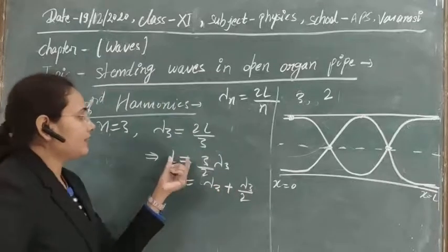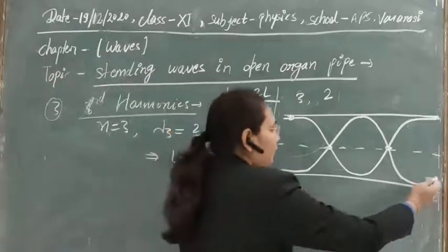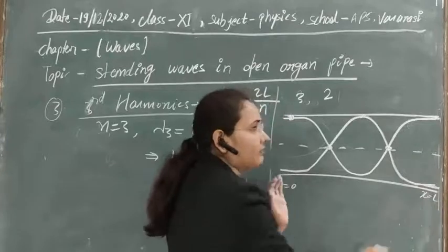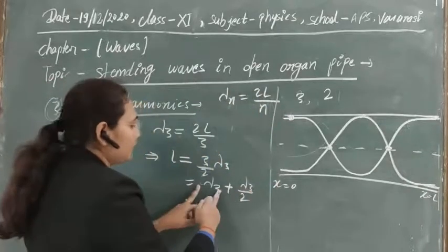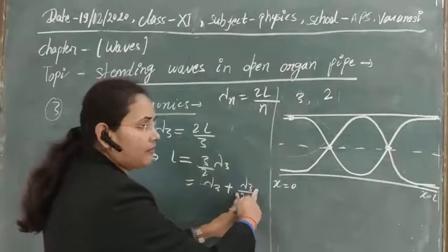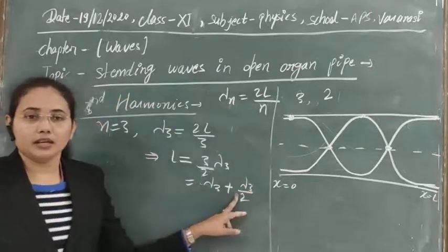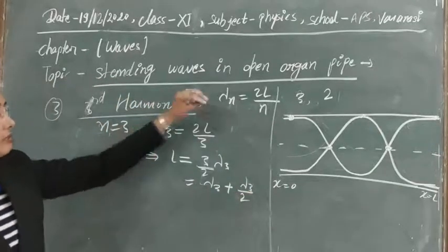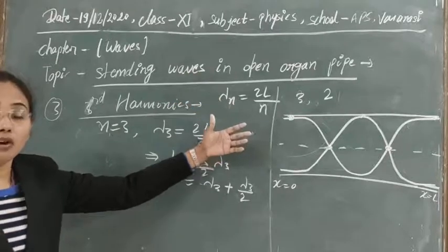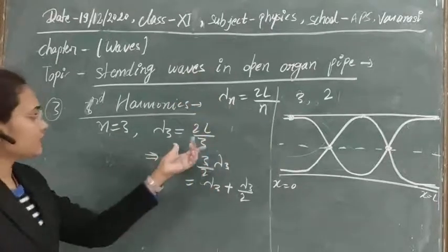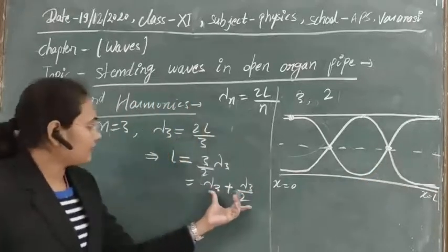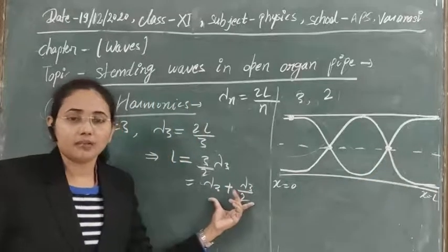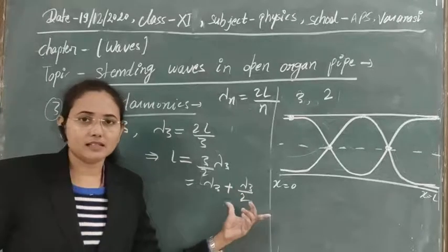So it means that in one complete length, or in the length of the organ pipe that we have taken, there will be the production of one complete wavelength and one half of the wavelength. If you are not understanding how to see what wave is being produced within this length, you can factorize it in this way, and with the help of that you will understand it very easily.